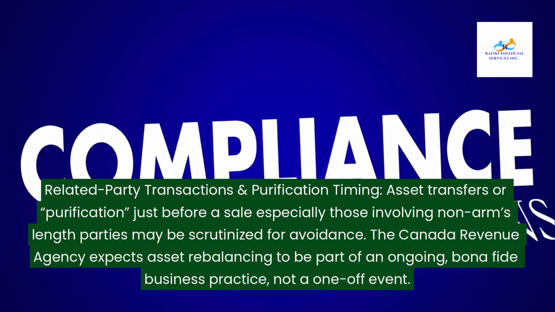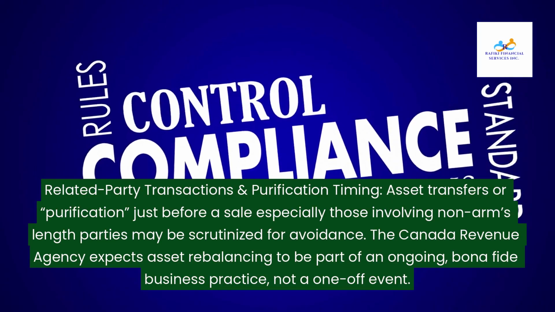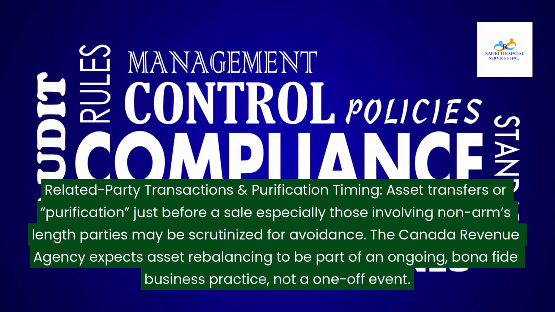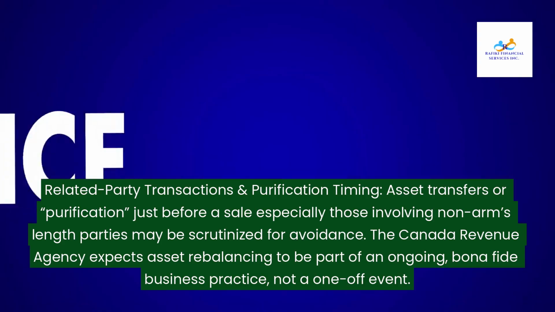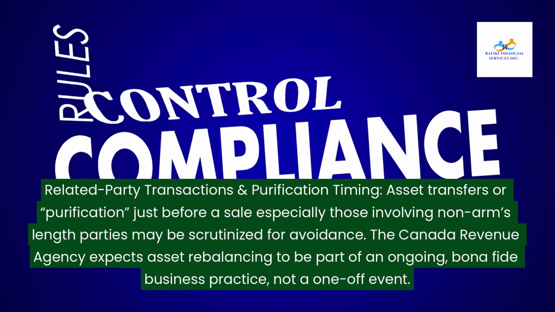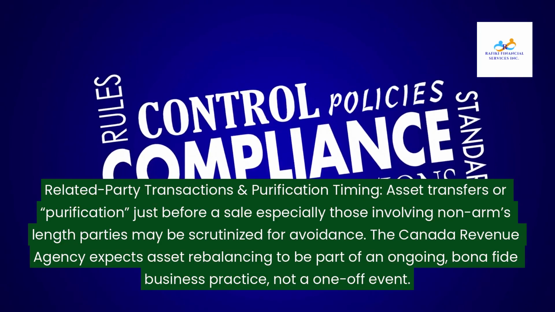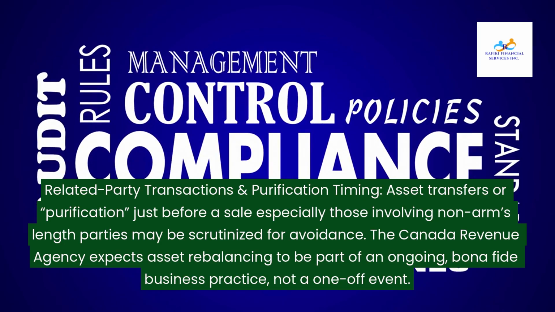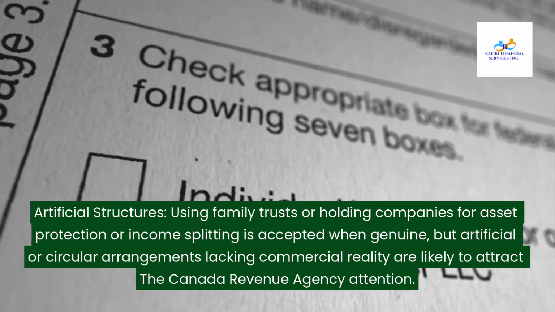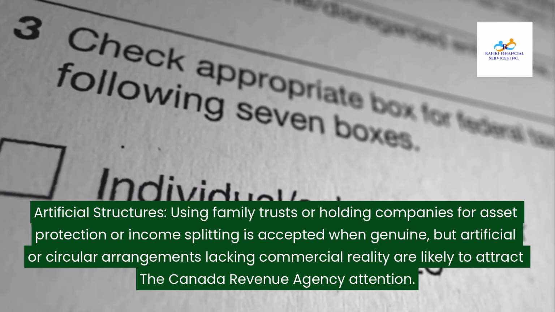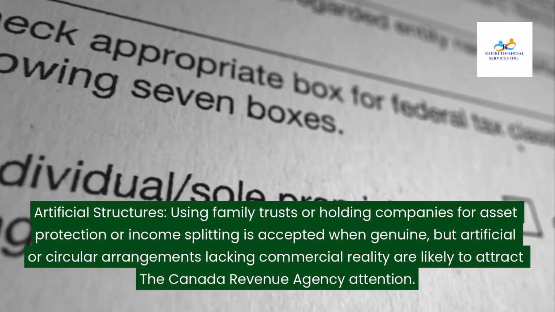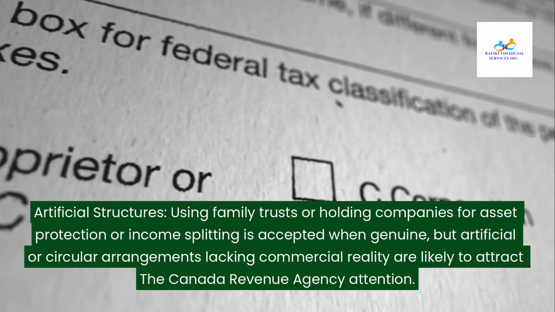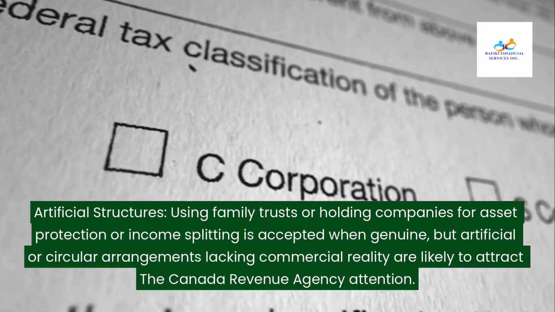Related party transactions and purification timing. Asset transfers or purification just before a sale, especially those involving non-arm's length parties, may be scrutinized for avoidance. The Canada Revenue Agency expects asset rebalancing to be part of an ongoing, bona fide business practice, not a one-off event. Artificial structures. Using family trusts or holding companies for asset protection or income splitting is accepted when genuine, but artificial or circular arrangements lacking commercial reality are likely to attract the Canada Revenue Agency's attention.